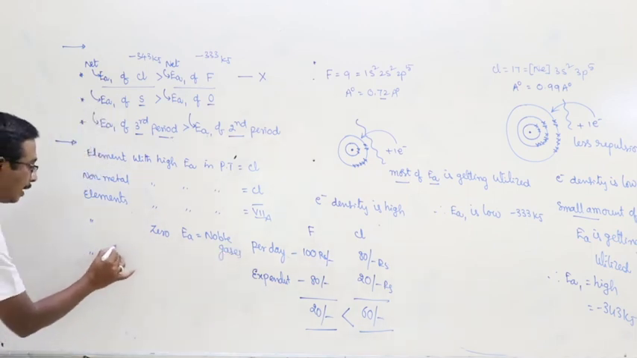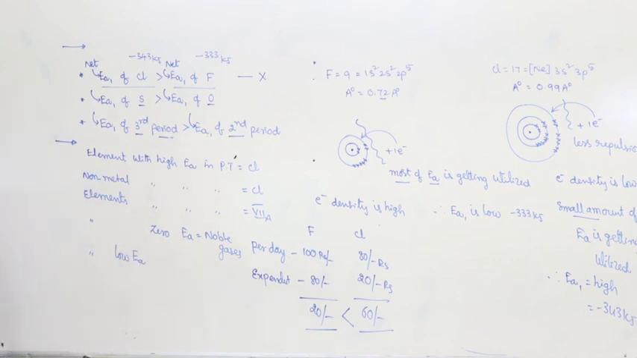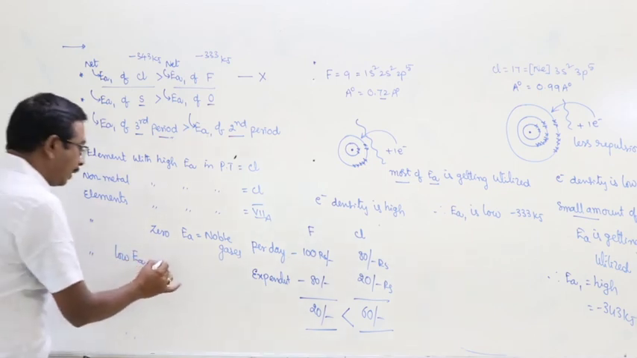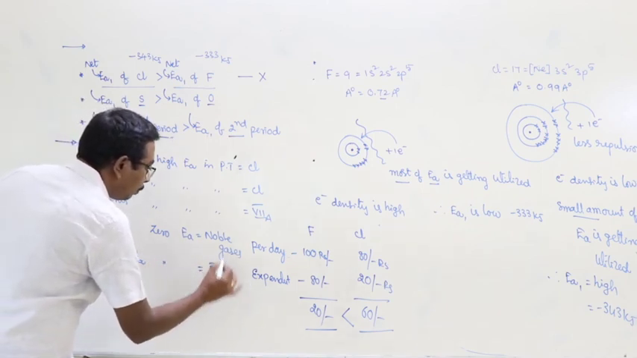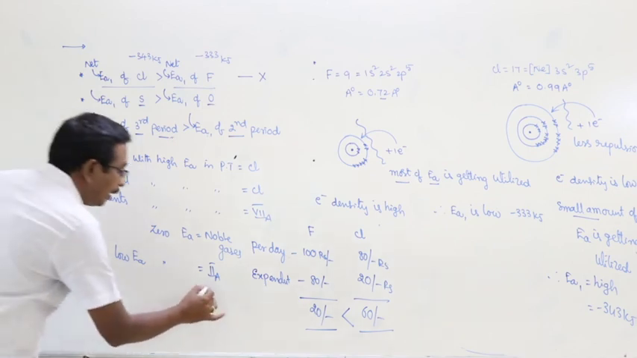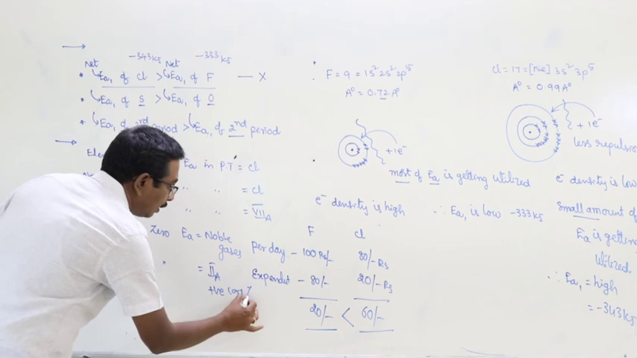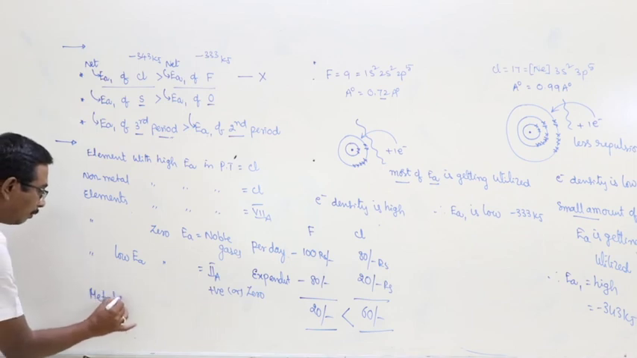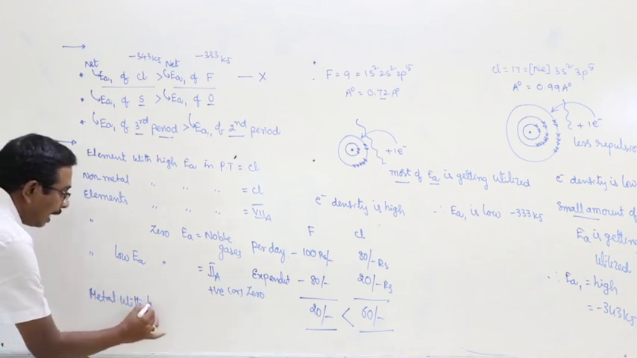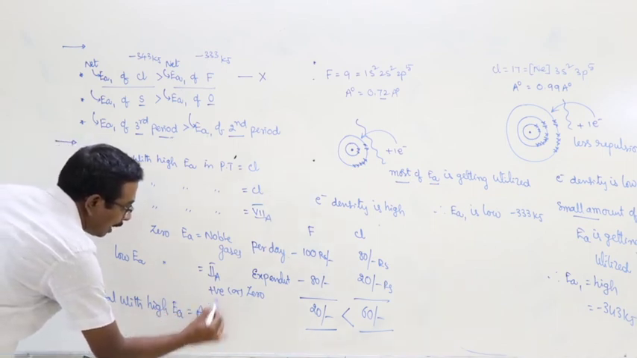And elements with low electron affinities in the periodic table are second A group elements. They may be with positive or with zero electron affinities. And the metal with high electron affinity value is gold.